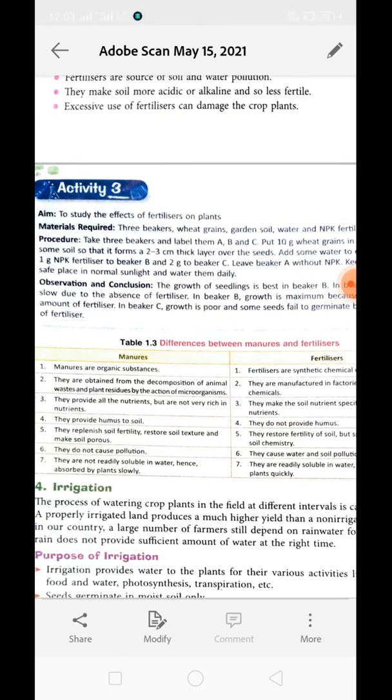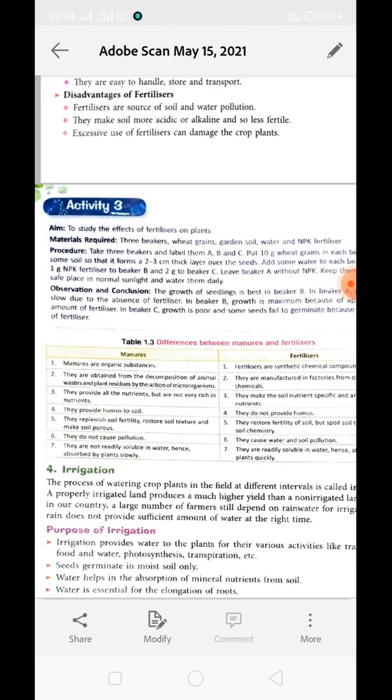Manure does not cause any kind of pollution, whereas excessive use of fertilizer can cause water pollution as well as soil pollution. Okay, now the 7th point, manures are not readily soluble in water, hence they are absorbed quite slowly. Whereas fertilizers are readily soluble in water, hence they are absorbed very quickly by the plant. Understand? So this is the difference between manure and fertilizer. Hopefully it is clear to you.